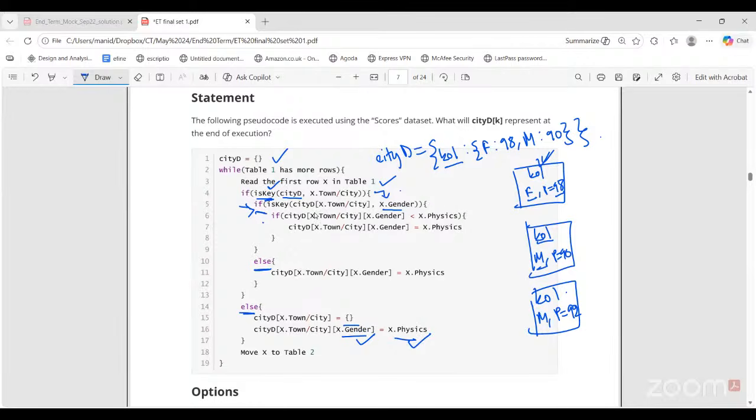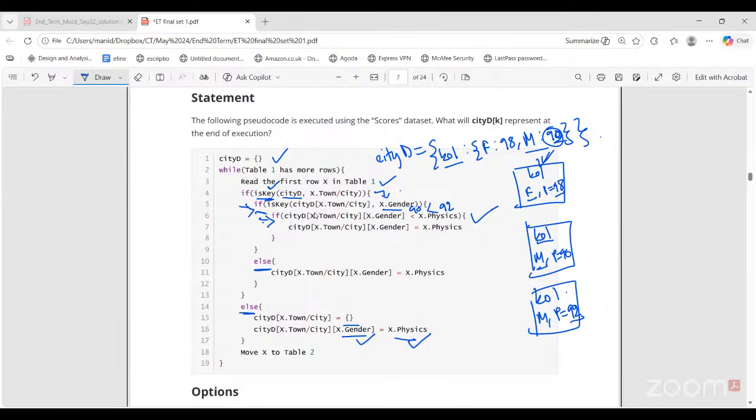Yes, male is also present. So now the third nested if: whatever marks are stored against that gender, which is 90, is it less than the current card's physics marks, which is 92? So 90 is less than 92. This is correct, so the marks will be updated. Now this becomes 92 instead of 90.